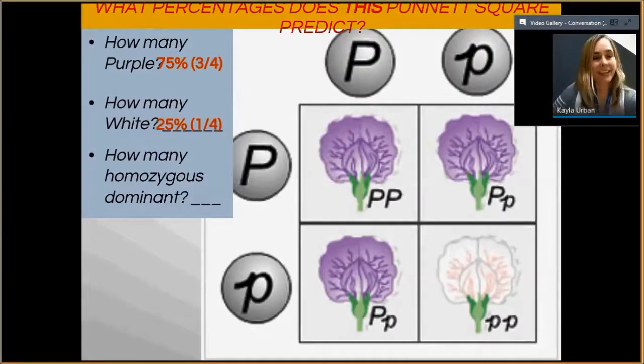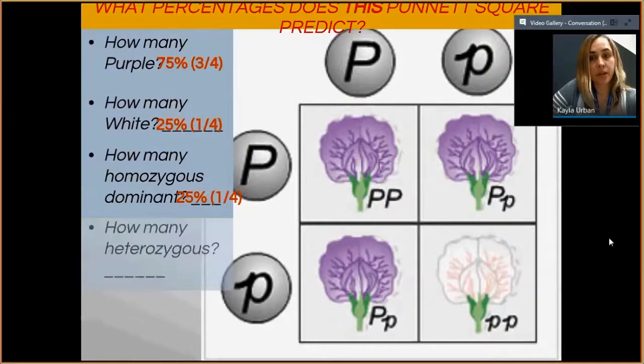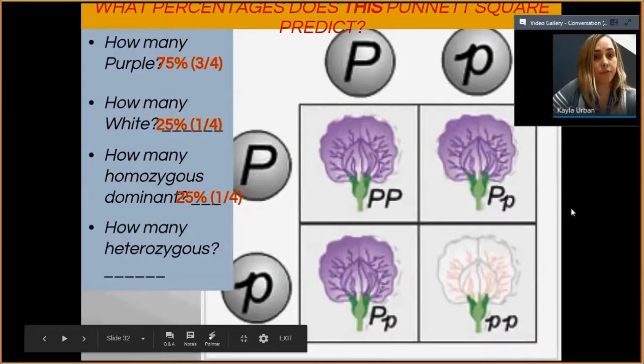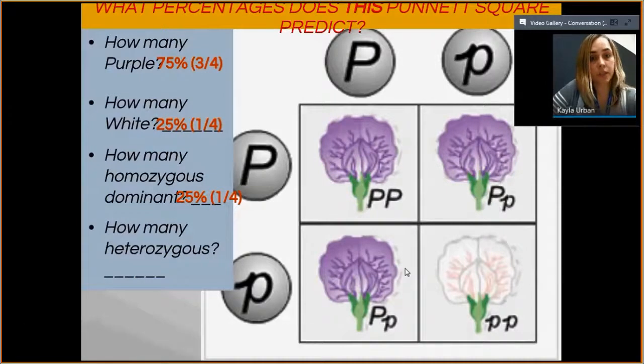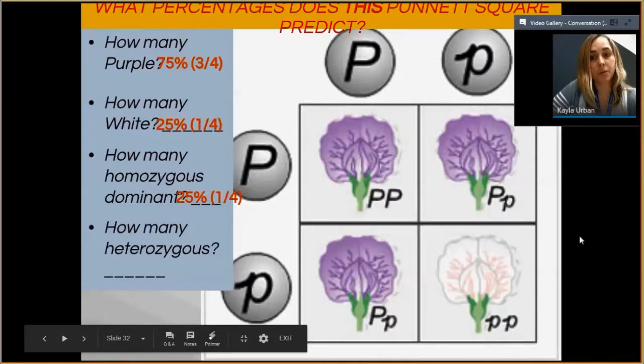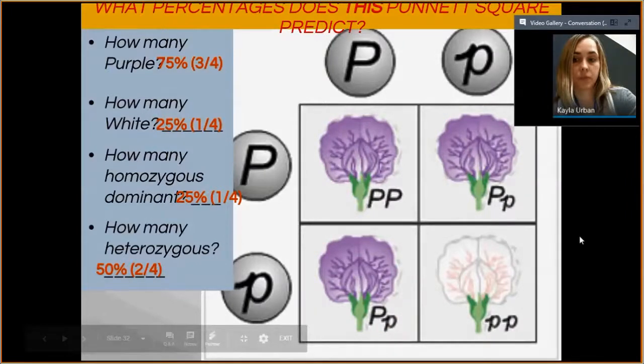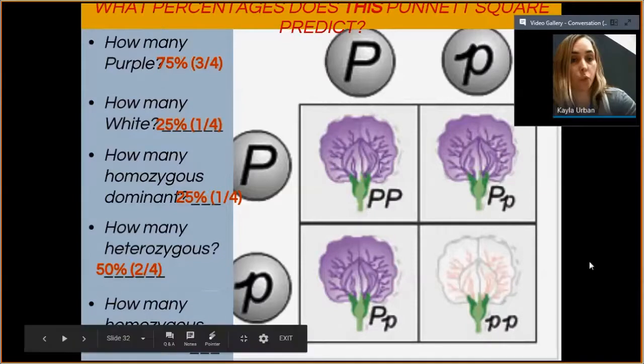How many are going to be homozygous dominant? We're looking at the genotype now. That is capital P, capital P. We only have one of them, so 1 out of 4, again 25%. How many are going to be heterozygous now? We have 1, 2 out of 4, capital P, little p, so that'll be 50%. And last but not least, how many are going to be homozygous recessive? 1 out of 4, 25%.